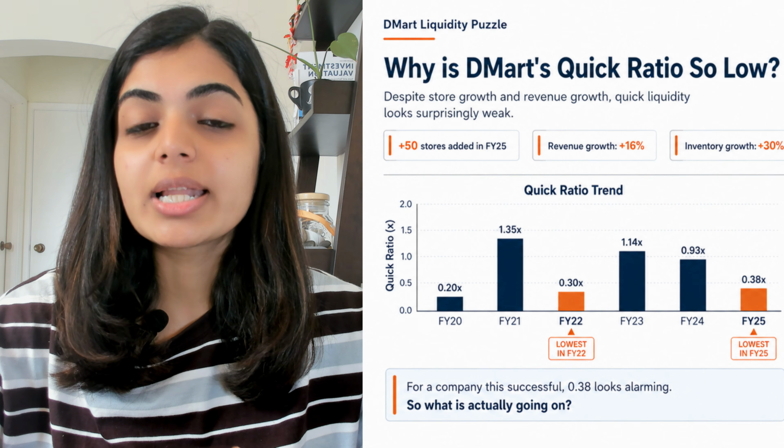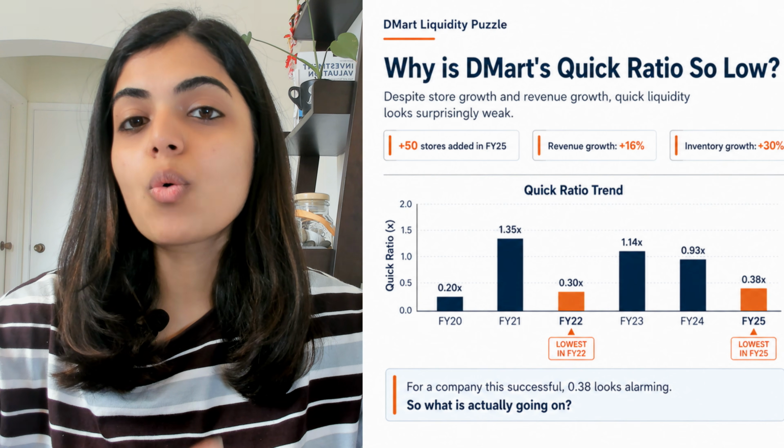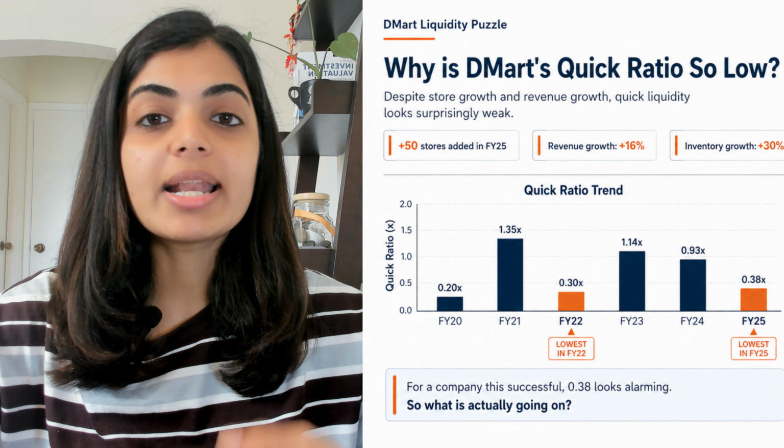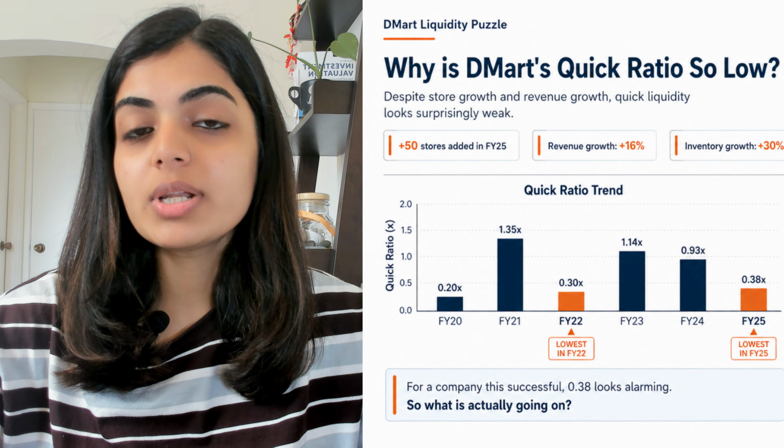Quick ratio for DMart in FY25 was only around 0.38 and in FY22 it was only around 0.30. Now, for a company like DMart, that sudden drop of this ratio feels strange. So, what is actually going on here? Is this a warning sign or is there a deeper story behind the number? And that is what we are going to figure out in this video.